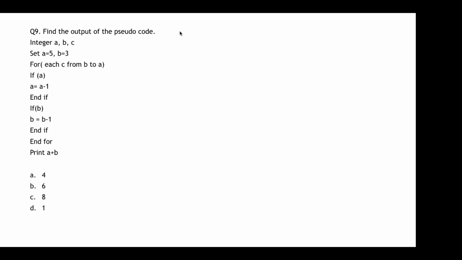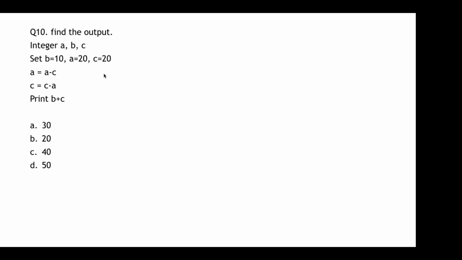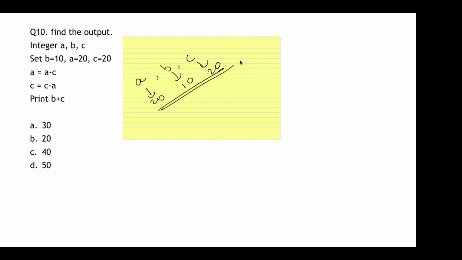Moving on to the next question, it says find the output where integer a, b, c are declared and the value of a is set to 20, b to 10 and c to 20. This is given. Now, this is very simple. a = a - c. So a's value is 20 minus 20, so a's value becomes 0.